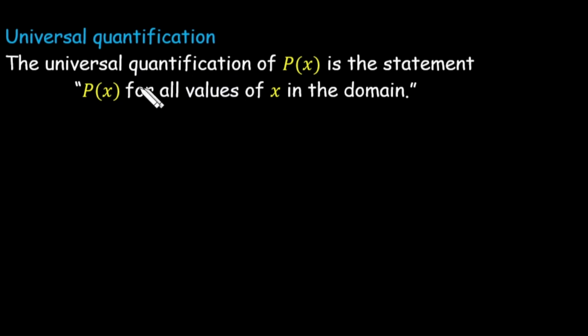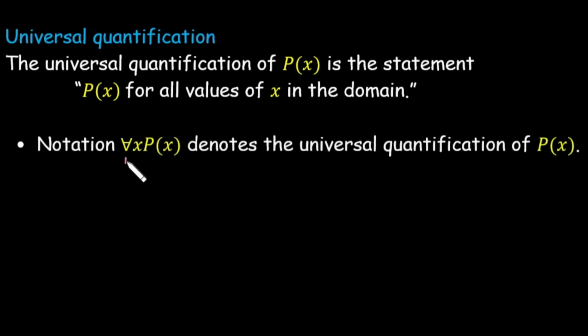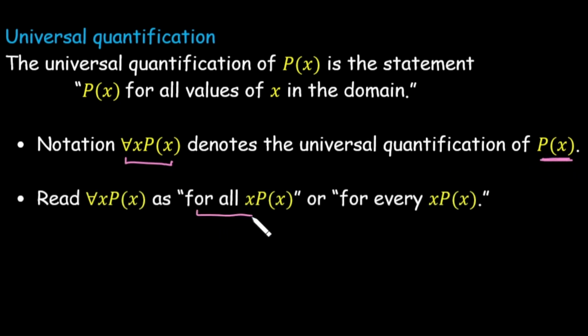There is a proper notation for this one because every time we cannot write for every value of x in the domain. We can write in a shortcut way, that is a notation form. In this case, we can write for all x P(x). This represents the universal quantification of P(x), and we read it as for all x P(x), or we can say for every x P(x).